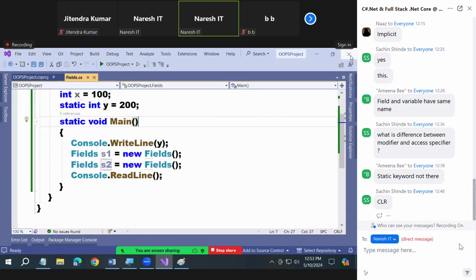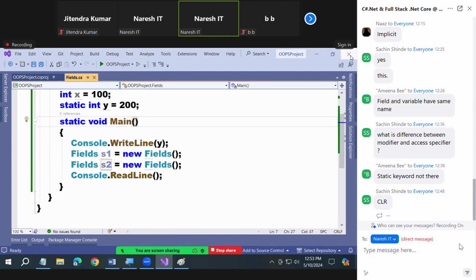Still more accurate: one and only one. Non-static, I want the minimum and maximum count. Minimum count is 0. Why? No instances created, not initialized. If N instances are created, N number of copies will be created.